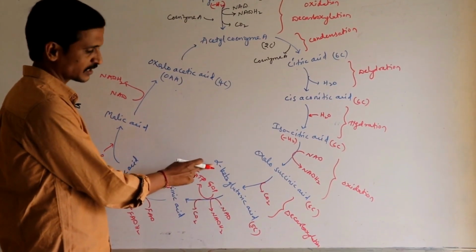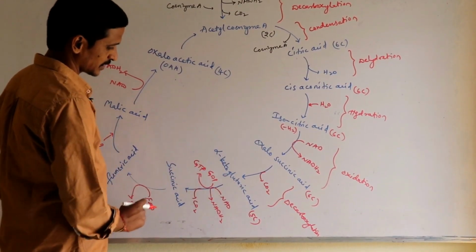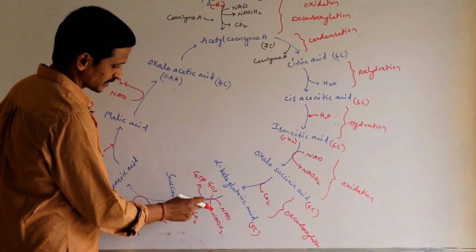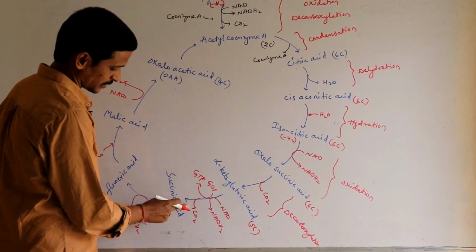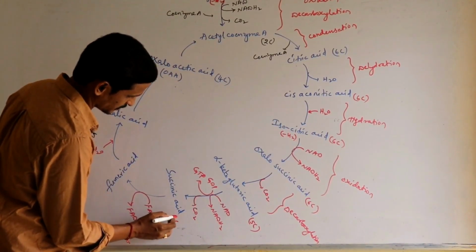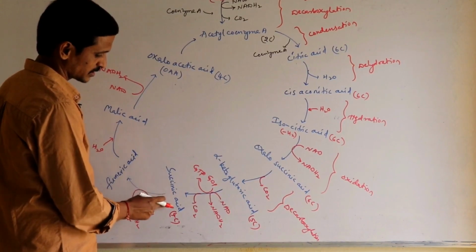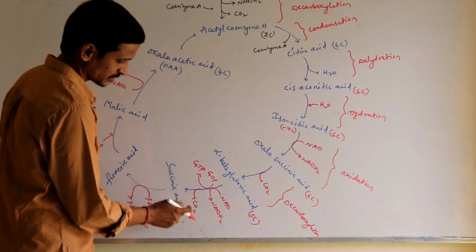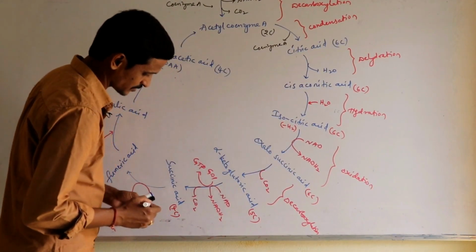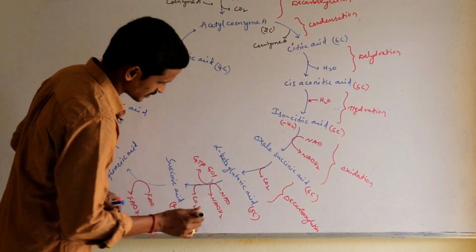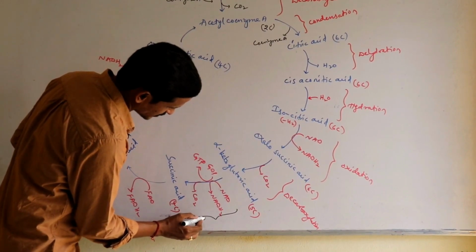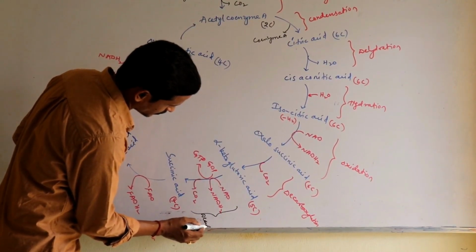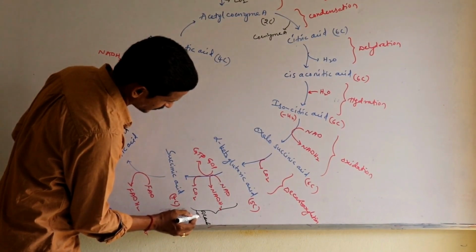Now this 5-carbon compound, alpha ketoglutaric acid, by removing one carbon, again one carbon dioxide is lost, so the number of carbons here remains as 4. Succinic acid is a 4-carbon compound, as one carbon dioxide is lost. So we will consider this as a decarboxylation step.